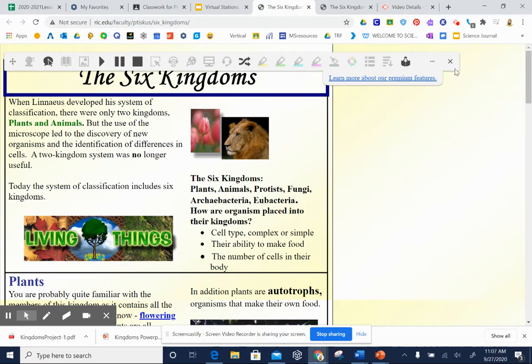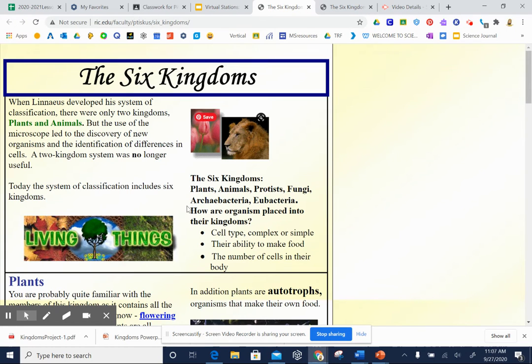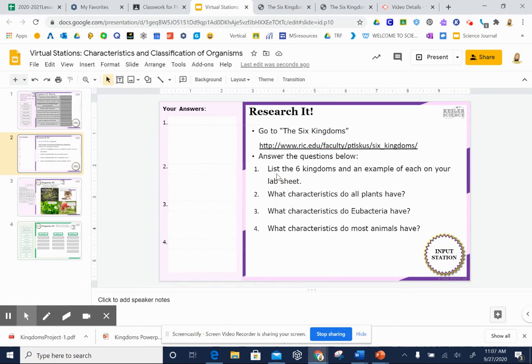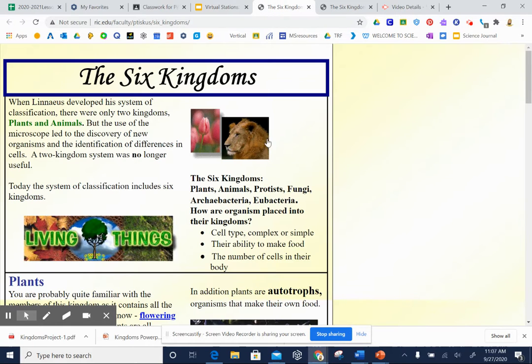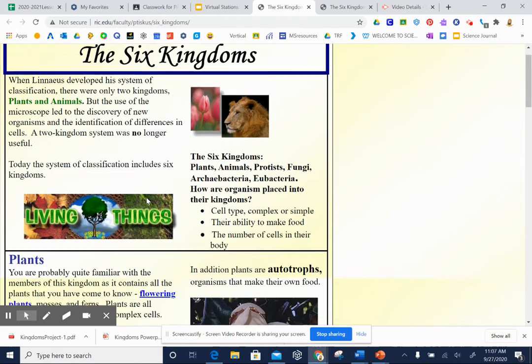Okay, so make sure that you're reading through this, not just scanning through this, because even some of the kids working on this in my classroom tried to scan it instead of reading the whole sentences, and then their answers were incorrect. Okay, so the first question says, list the six kingdoms and an example of each on your lab sheet. So when it says kingdoms, okay, it's got them listed for you.